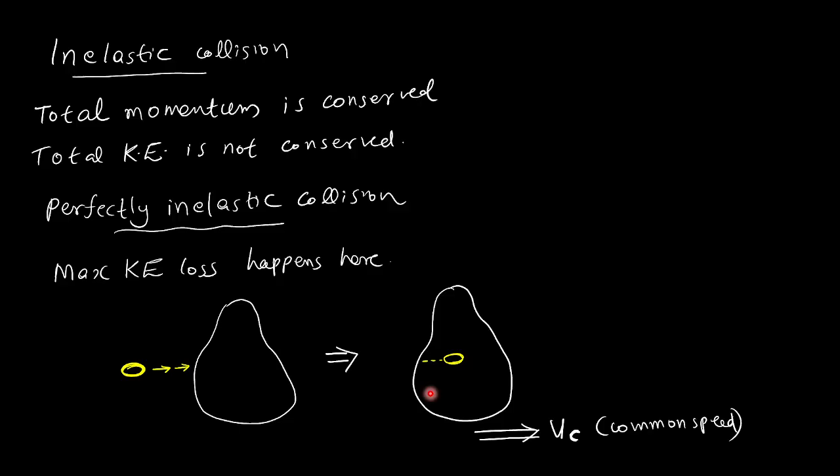What do you mean by perfectly inelastic? During collision, one body completely enters inside the other body and both of them move together with a common speed. This is the perfectly inelastic collision. Remember this diagram, that is better. Have you understood perfectly inelastic collision?